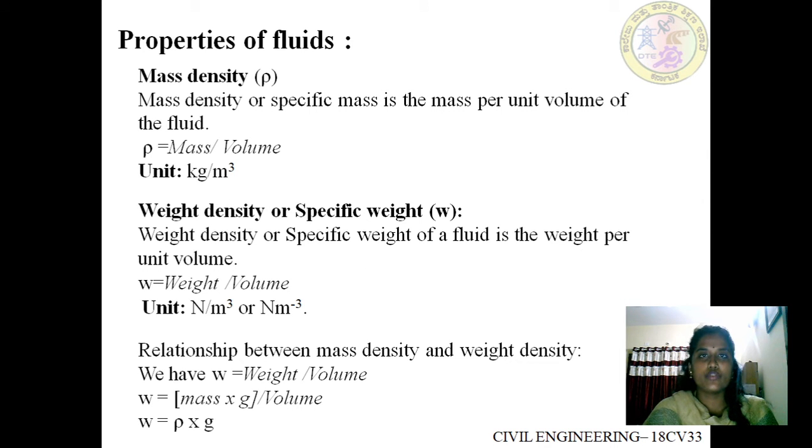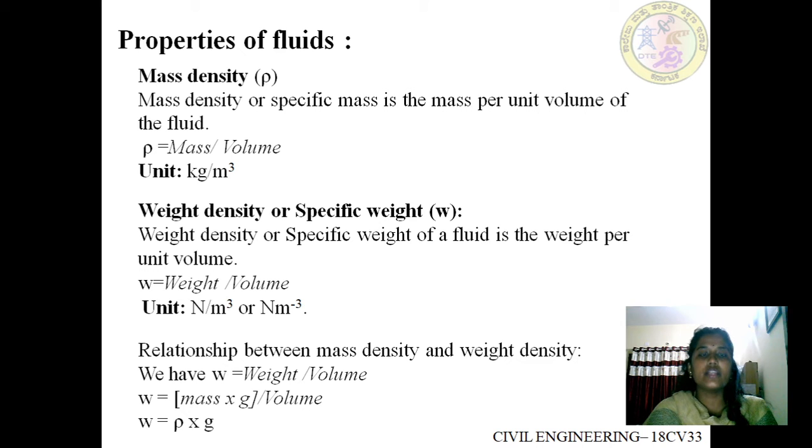Next is properties of the fluid. The first one, mass density. Mass density is the ratio of mass by volume. It is denoted by the letter rho. The unit of mass density is kg per meter cube. The second property of the fluid is weight density or specific weight. Weight density of a fluid is the weight per unit volume and it is denoted by the letter small w. The unit of weight density is Newton per meter cube.